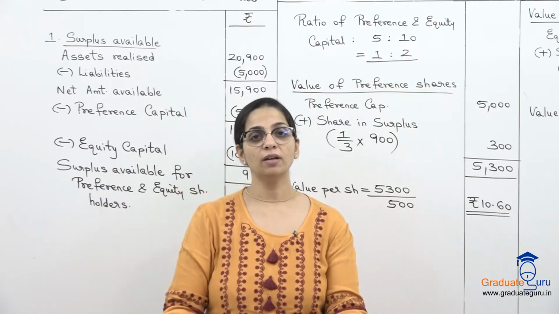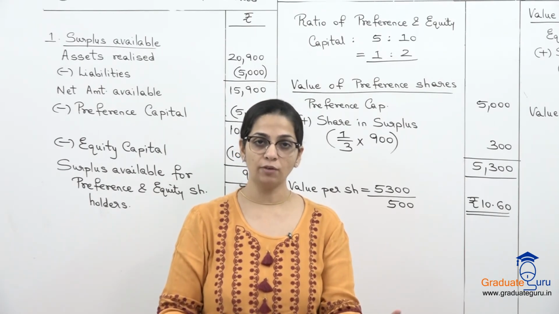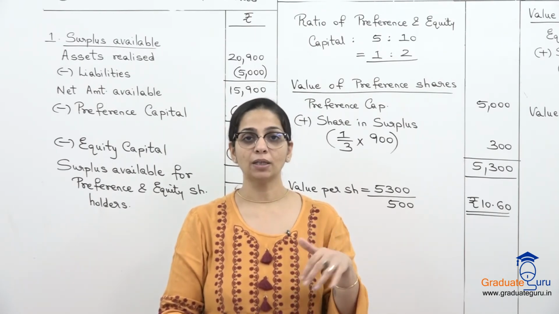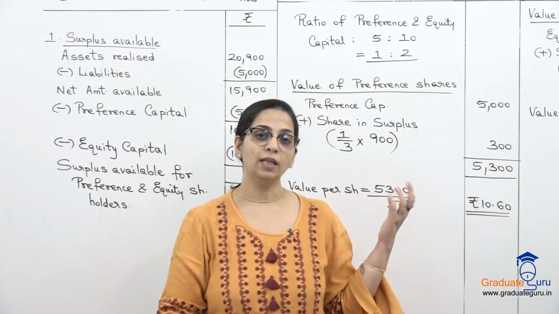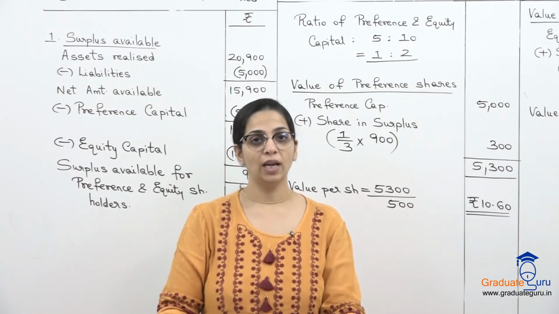But as I said, generally such valuation happens at the time of liquidation. So you have to read the sum carefully. If even in a normal sum there are participating preference shares, then you'll have to do your valuation in this manner. Take down this sum. We'll end the session for now.